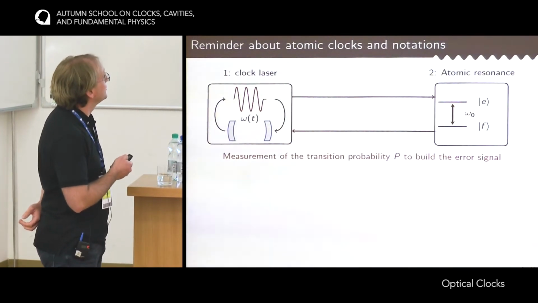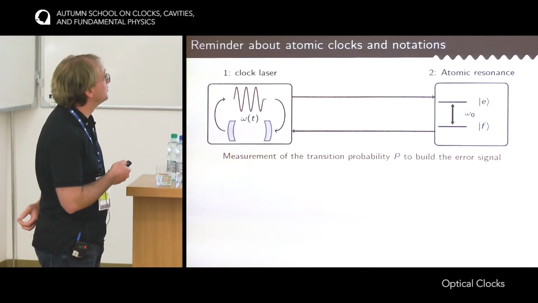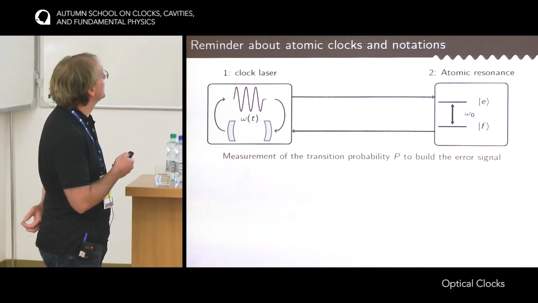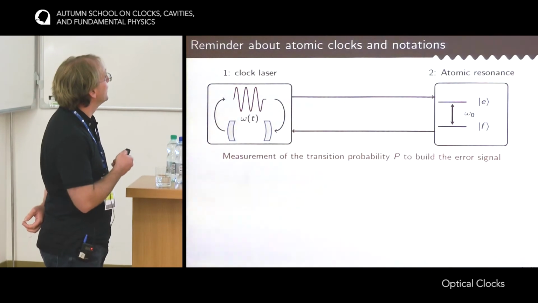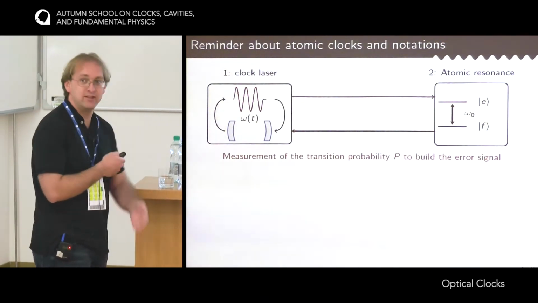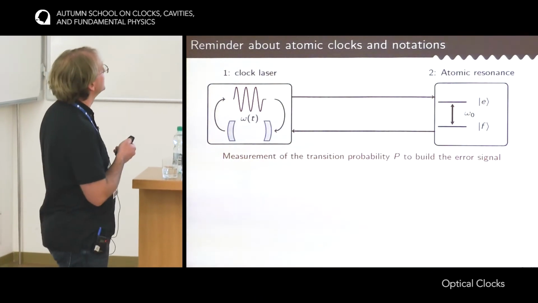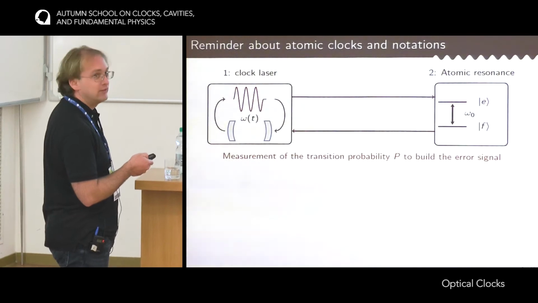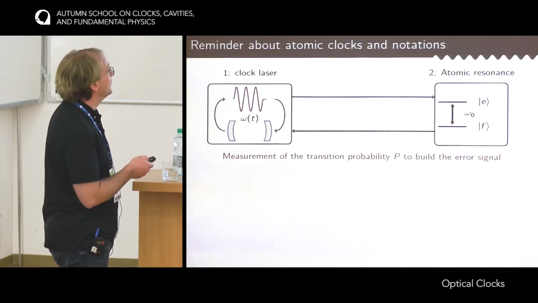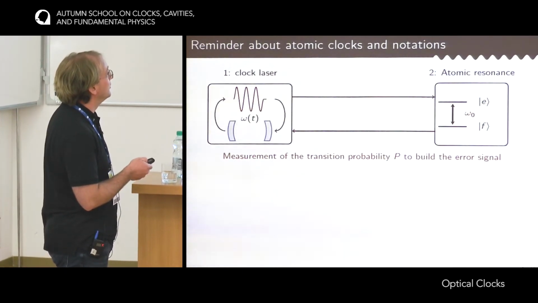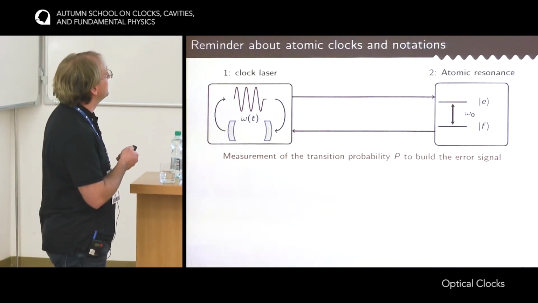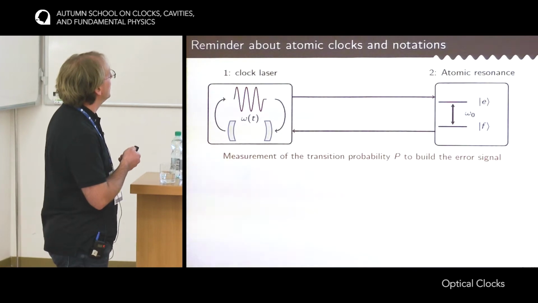This is just to set the notation that I will use during this presentation. You have two components for an optical clock. First, a clock laser, which I will not discuss because I think it's the topic of the next session about optical clocks. And an atomic resonance. I write F and E for the two states of the atomic resonance, omega naught for the proper frequency of this transition, and omega of t for the frequency of the clock laser.